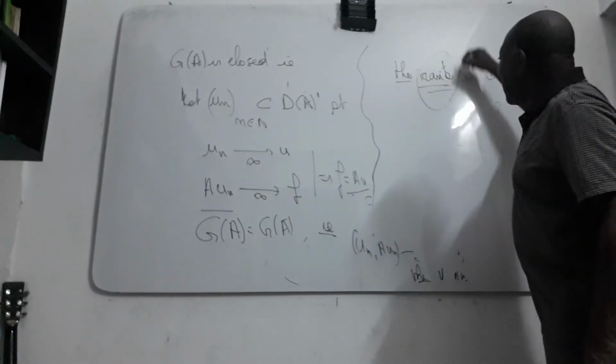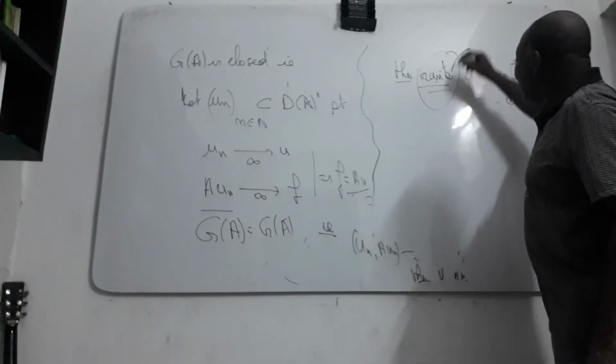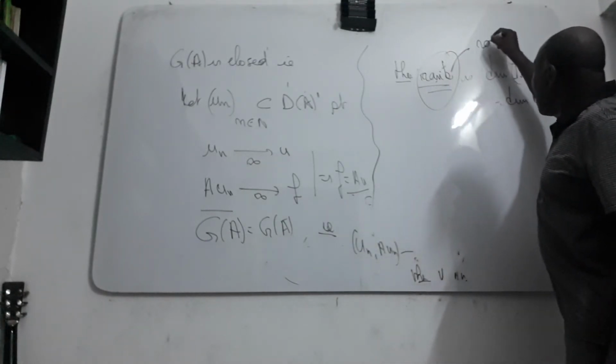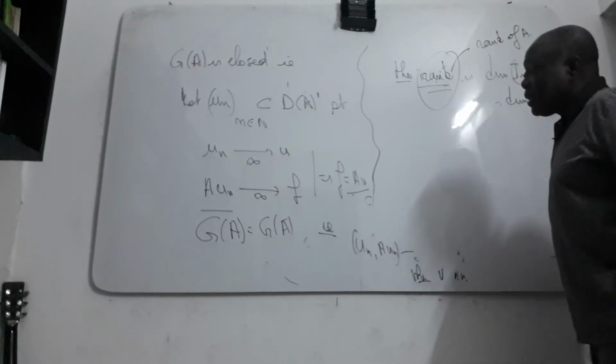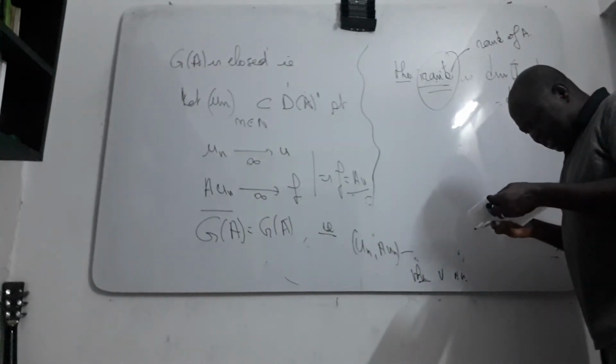You know the rank of your operators, the rank of A.